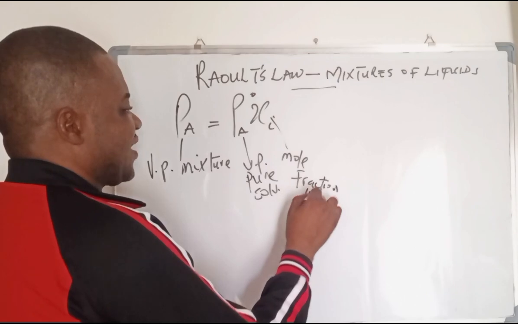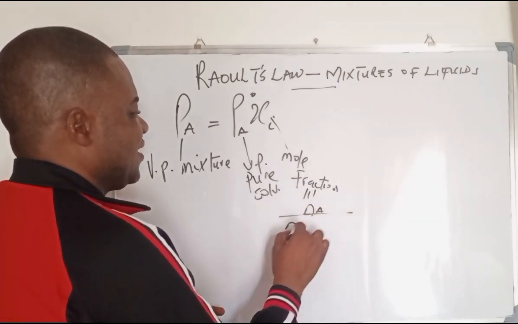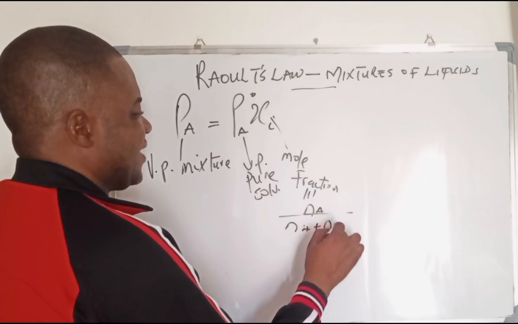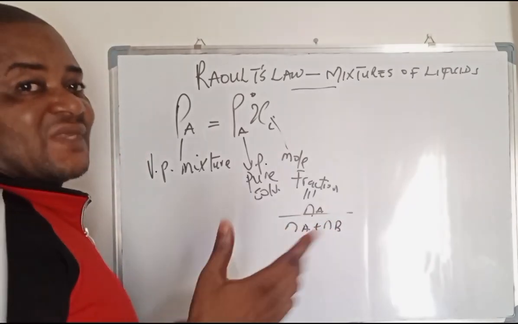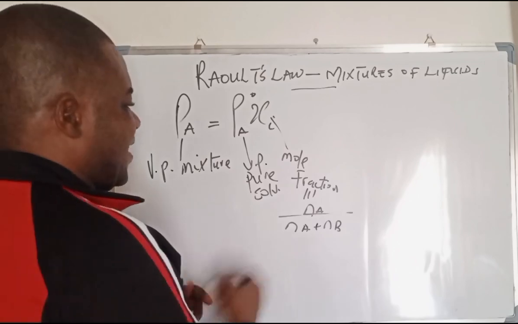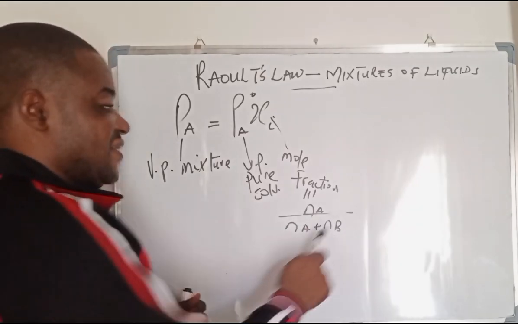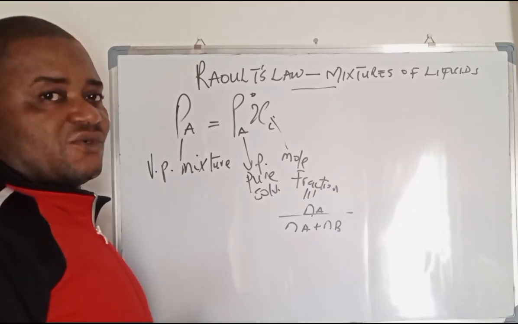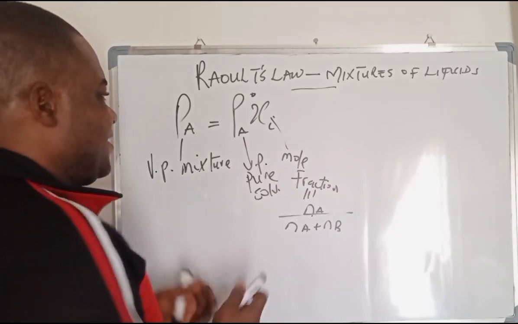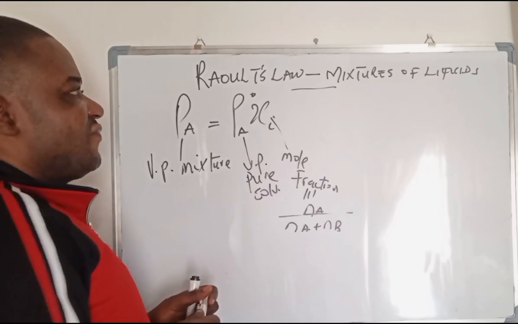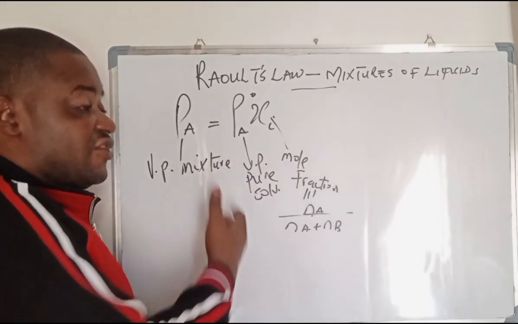And this mole fraction is simply defined as N_A over N_A plus N_B, where N is the number of moles of the solvent you are using, and A is the type of solvent you are using. The same thing with B, because you require two solvents to produce a mixture. Now this is the mathematical interpretation of what Raoult's law means.